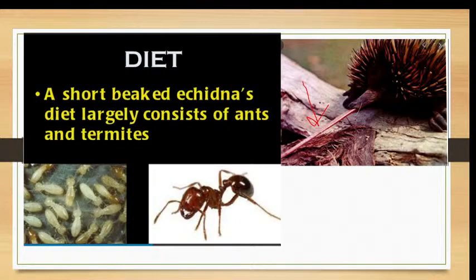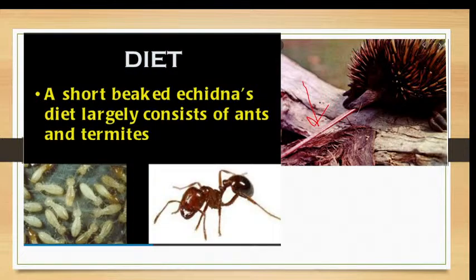The tongue is protrusible and sticky, and the saliva can neutralize the formic acid which is present in the body of ants. Definitely the acid which is secreted by the ants or the termites is formic acid, and the formic acid is neutralized by the saliva of this echidna.